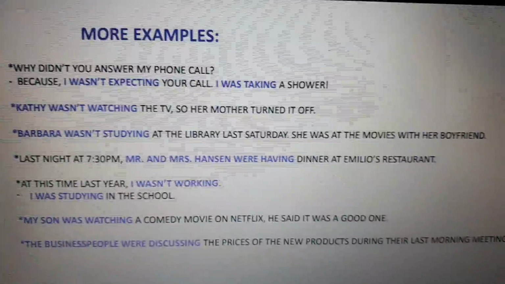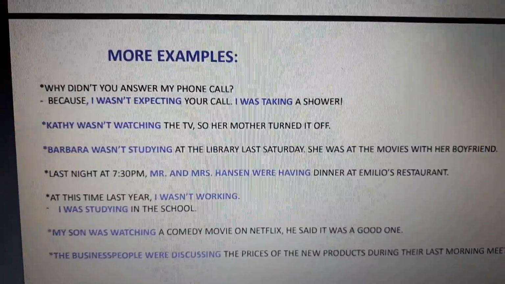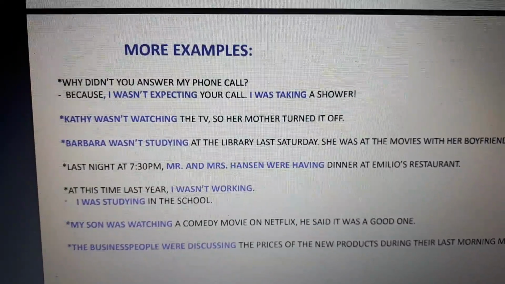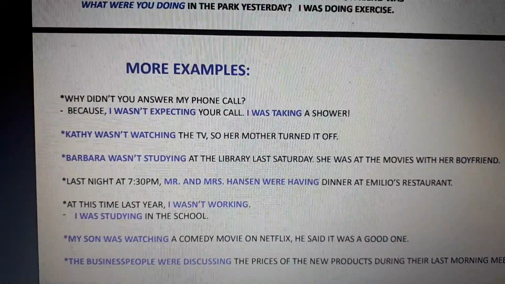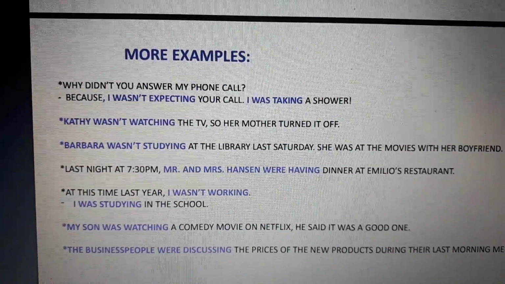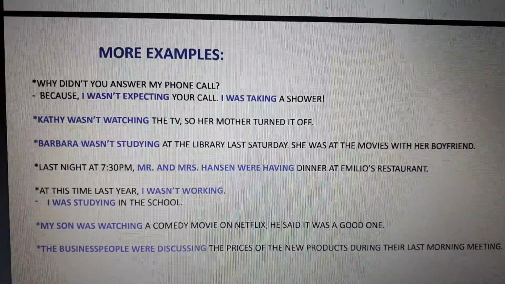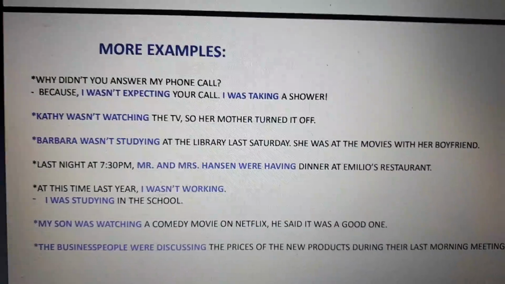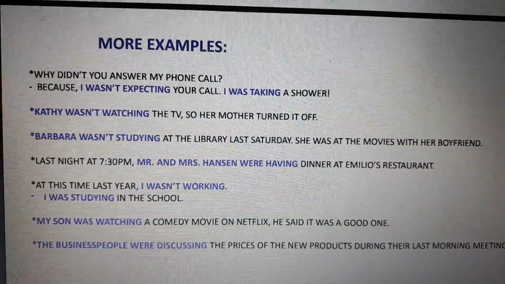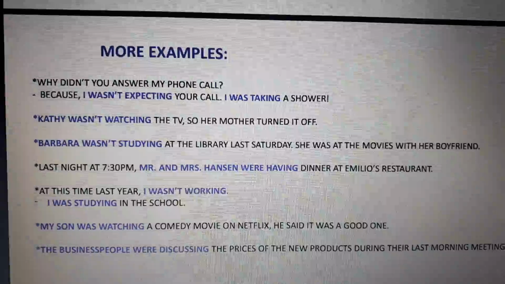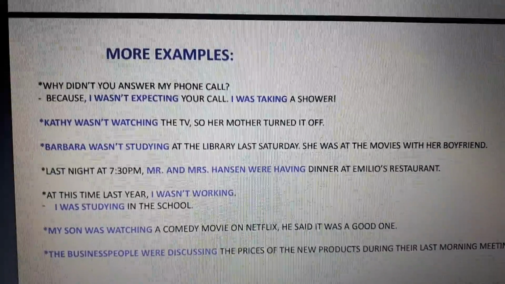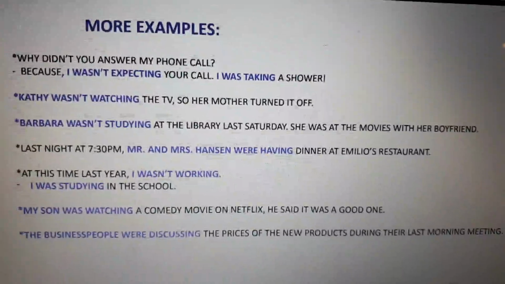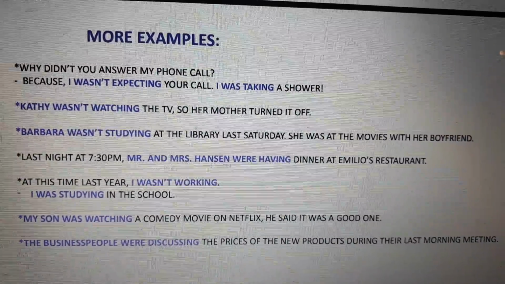So, remember, for singular, for I, he, she, and it, we need to work with was. Was in positive, wasn't in negative. For plural, we, you, they, my parents, my friends, Kathy and I, Mary and Larissa and George, were, okay? So for plural, we need to work with were, okay?